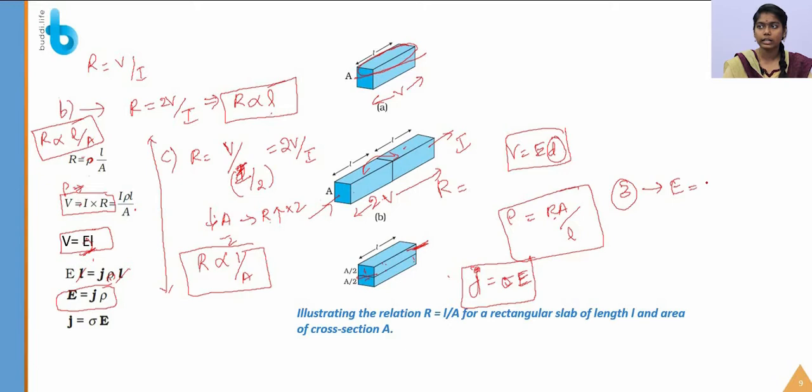One is E is equal to J rho, and next is J is equal to sigma E. Next, current density is also I by A. That is, the current flowing per unit area is said to be the current density. Okay, it is for your note.